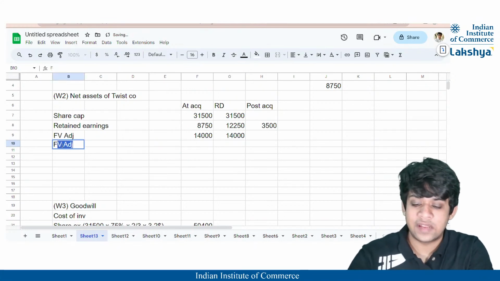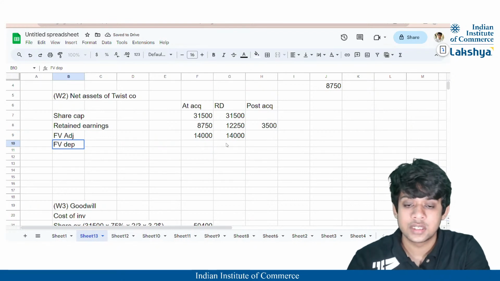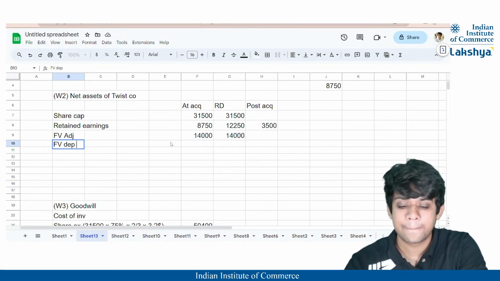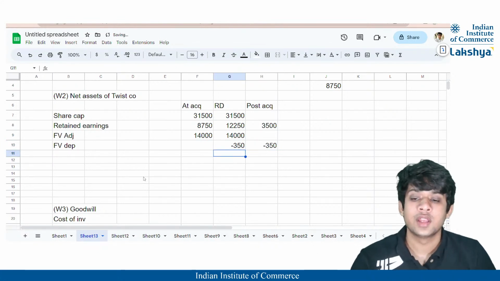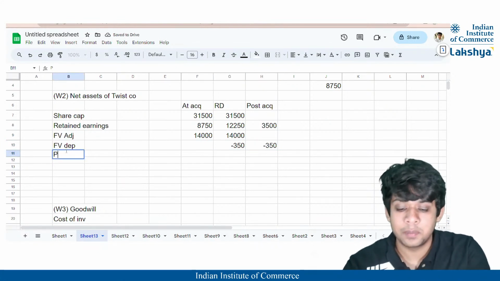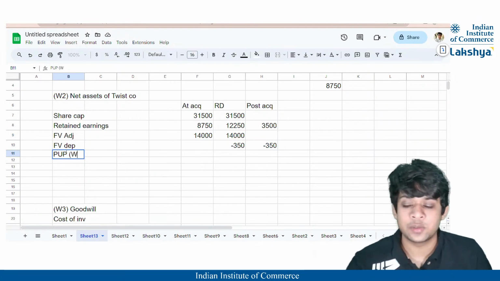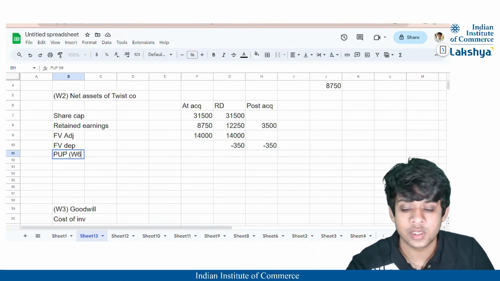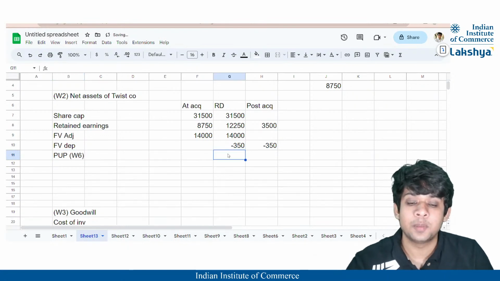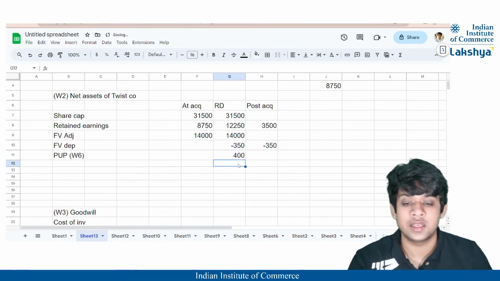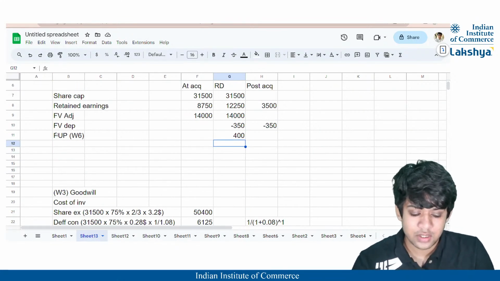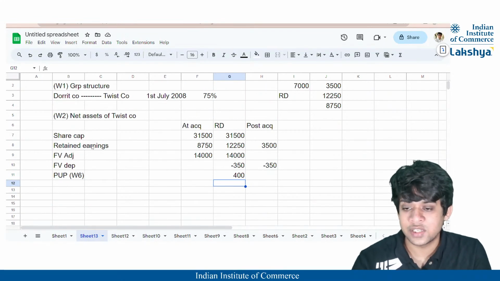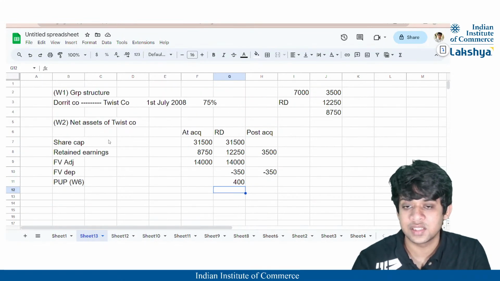And we will calculate the fair value depreciation which is to be charged. That will be nothing but 3,50,000 which is already given. So that will be 350 subtracted. I'll also state it here. Okay. Then we have calculated the PERP, right? The PERP which is to be stated in working note, which was working note 6, right? That PERP of 400 will be added back because it was depreciated at a higher value for the subsidiary company, right? So I guess we have made all the adjustments to the working note too, all the necessary adjustments, right?